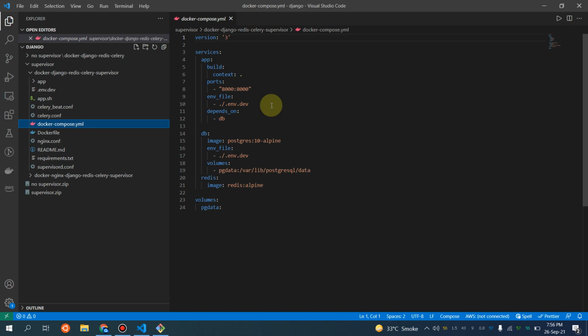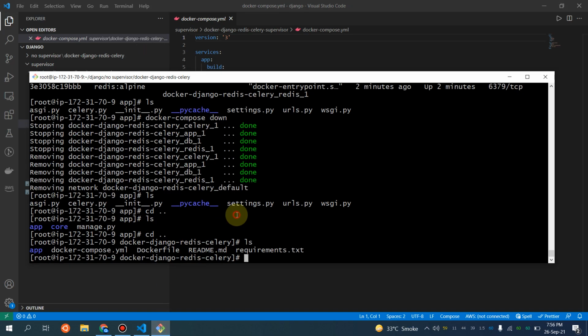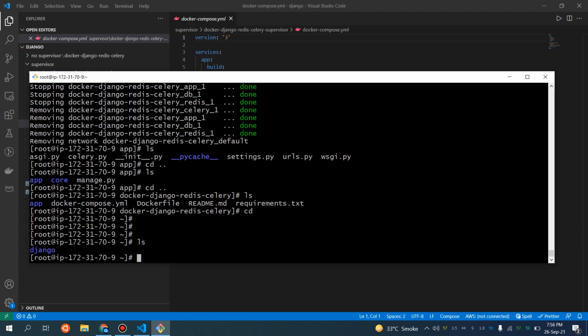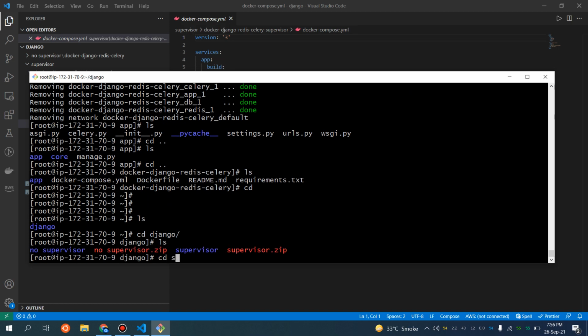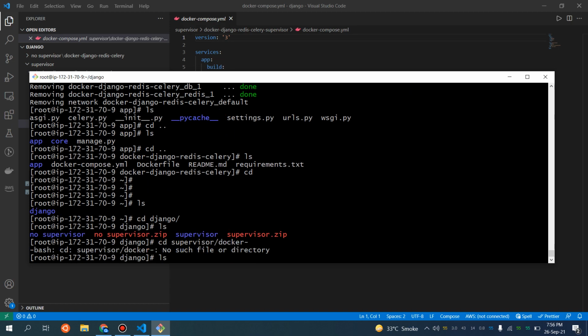You see the file is quite a bit smaller as compared to that particular architecture, and the other part is that you will see no mounting as well. So what I will be doing now is moving to Django again, and this time I'm going to navigate to supervisor.